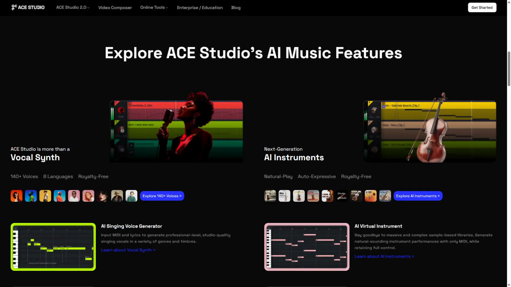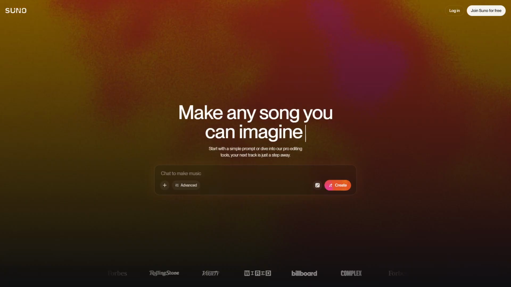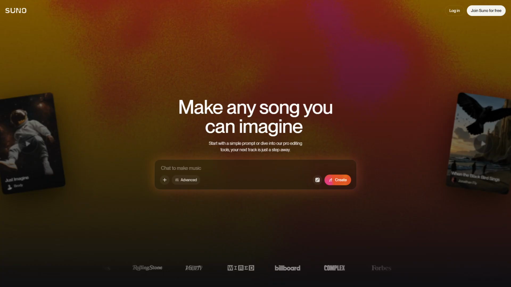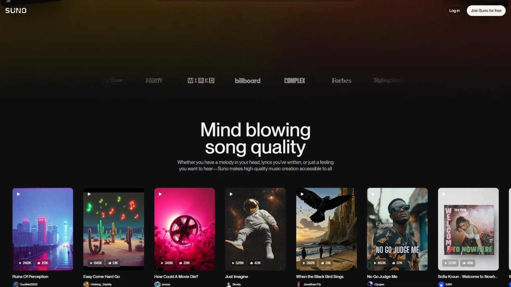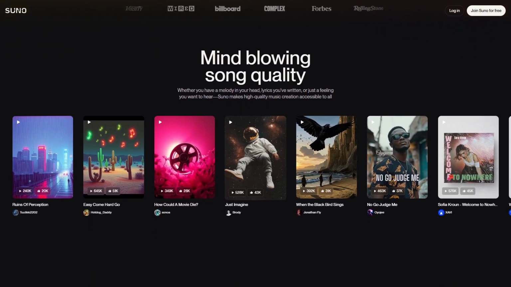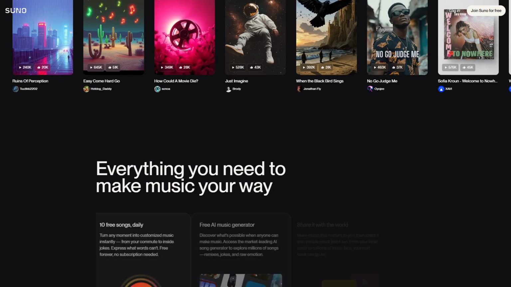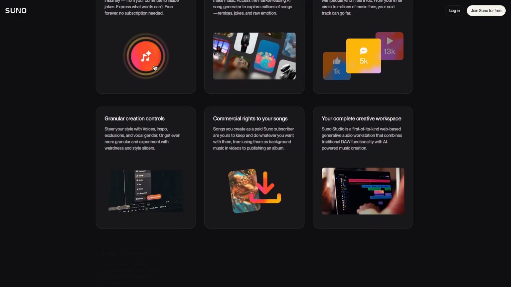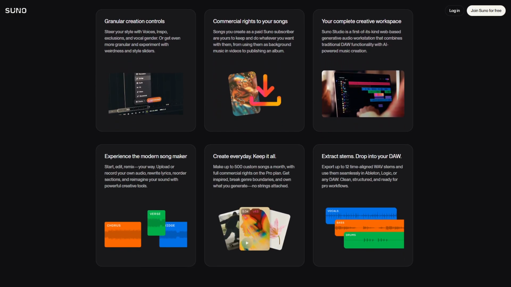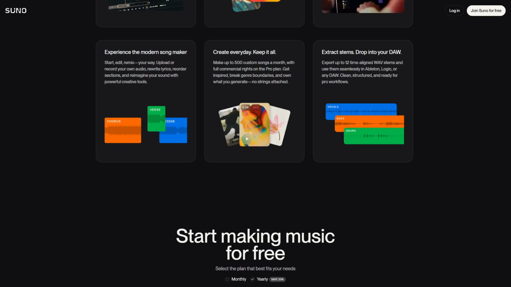Suno is an AI music generator designed for quick and effortless music creation. It uses state-of-the-art AI models to generate full tracks based on simple inputs like genre or mood, focusing on speed and accessibility. Suno's strength lies in its ability to produce high-quality music rapidly, making it ideal for users who want instant results without deep customization.